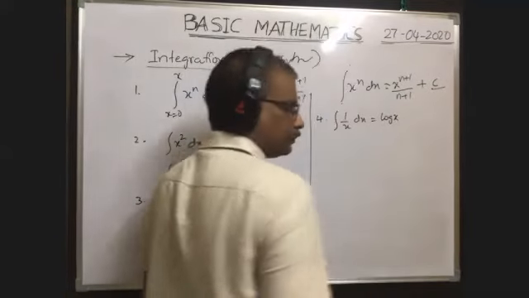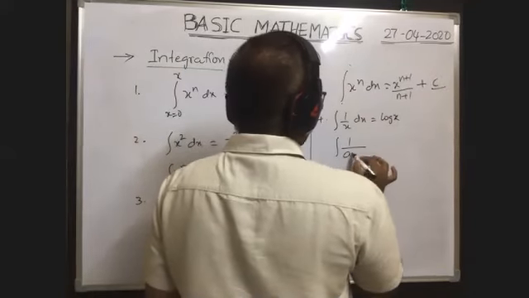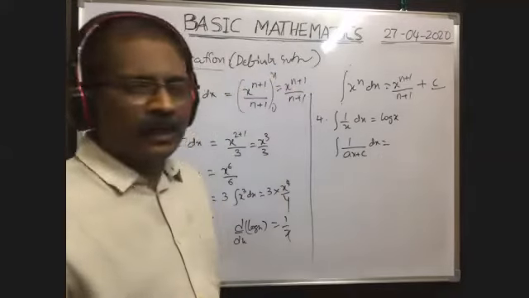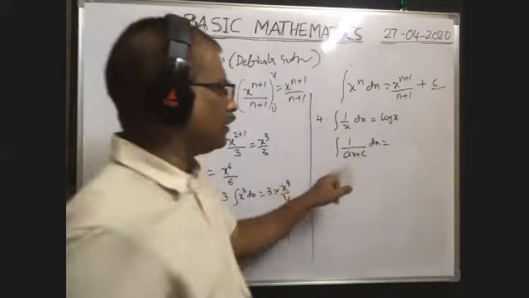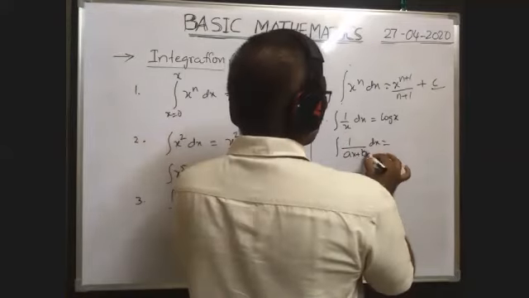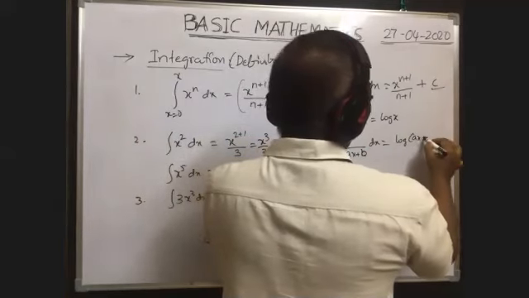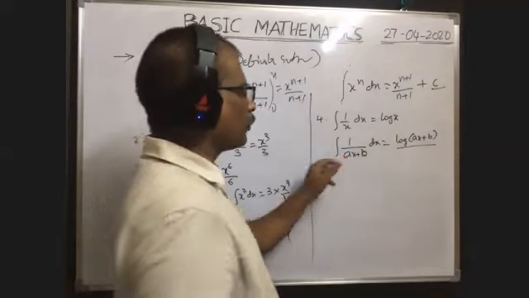Next, integral of 1 by ax plus b dx. Here also an x function is there, but instead of x, ax plus b is there. So you write log of ax plus b as it is, and whatever the coefficient of x is, you write it in the denominator.